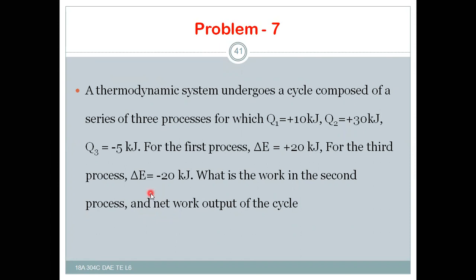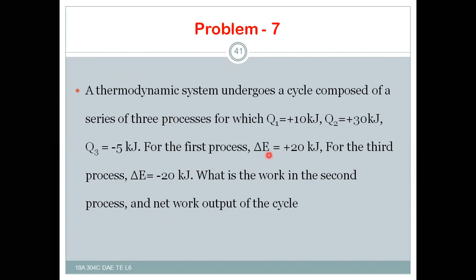So for each thermodynamic process we have to use the non-flow energy equation, whereas for the total cycle, for a cyclic process, net heat transfer should be equal to net work transfer.